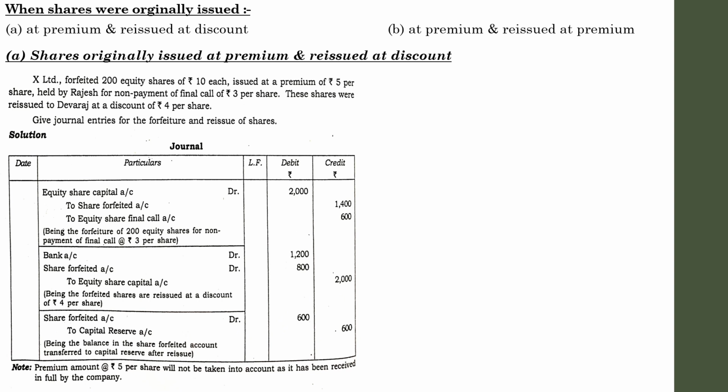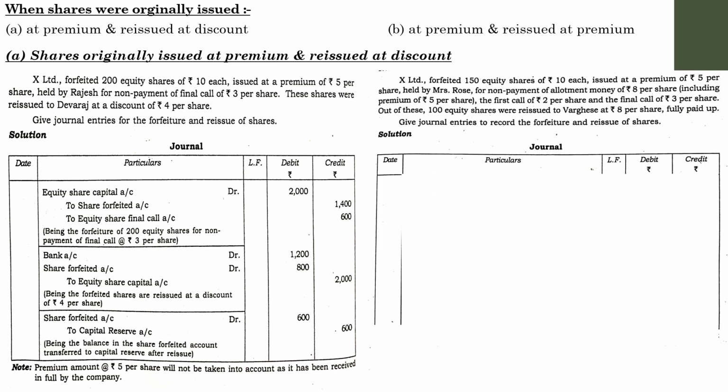the capital reserve can be computed only when the total number of forfeited shares are fully reissued. Sometimes the company may reissue only a part of the forfeited shares. In that case you have to compute the balance appropriately. We will discuss that part. Now this is how you have to pass the journal entries with regard to when shares are issued at premium and there is a forfeiture, and after that they are reissued at discount. Earlier we have learned about issue of shares at par and reissue at discount. So this is a case with regard to issue at premium and reissue at discount.